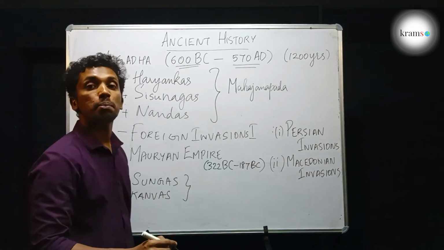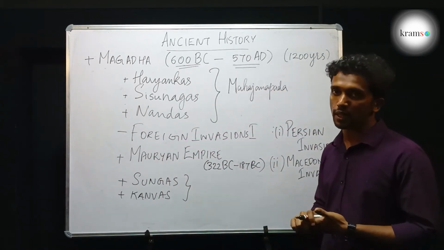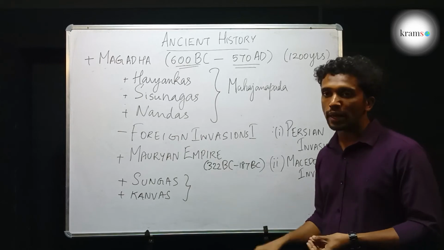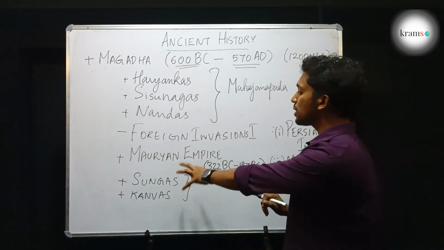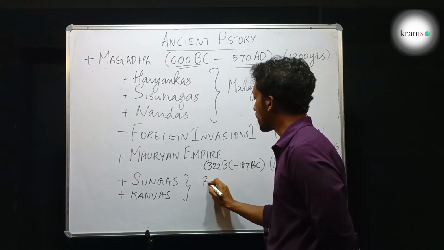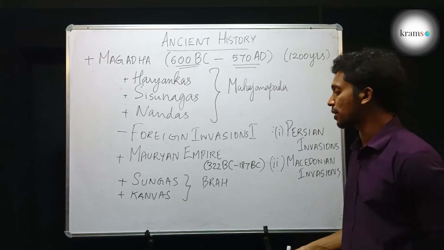Both of them were Brahmanical dynasties. Usually ruling was done by Kshatriyas. But here in these two dynasties, the kings belong to the Brahmanical caste. And hence these two dynasties are known as Brahmanical dynasties, because the kings came from Brahmanical religion.